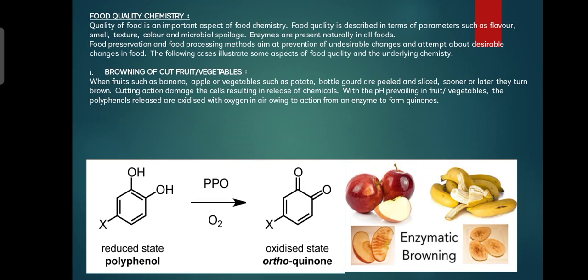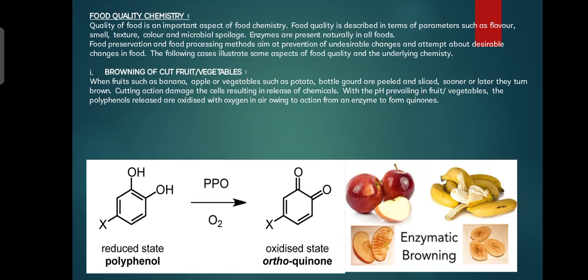Food preservation and food processing methods aim at prevention of undesirable changes and attempt desirable change in food. The following cases illustrate some aspects of food quality and underlying chemistry. Preservation of food is very important because food gets spoiled due to the presence of bacteria after a long time. So we add some preservatives in order to prevent any food substance from damage or spoilage.